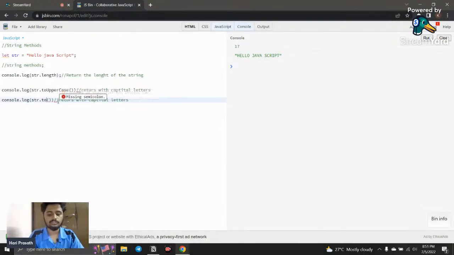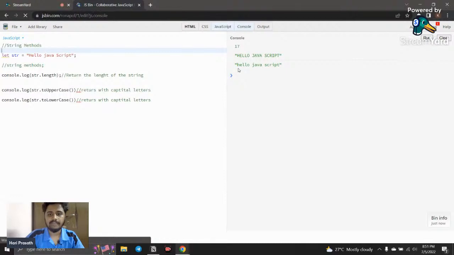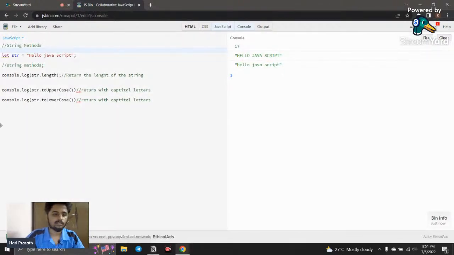I'm going to say toLowerCase, and in the JS pen you can see everything is in lowercase. Earlier the H and S were uppercase, but now everything is lowercase. So the toLowerCase method converts all the characters to lowercase.